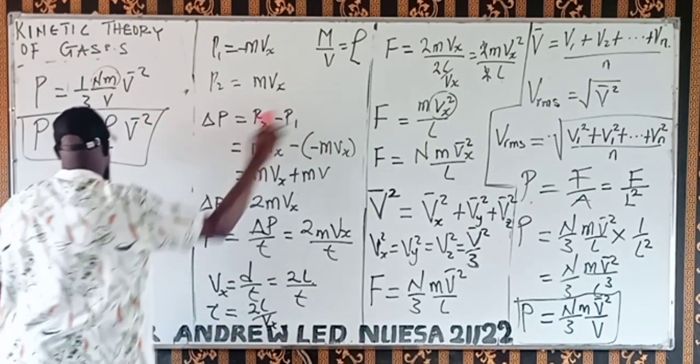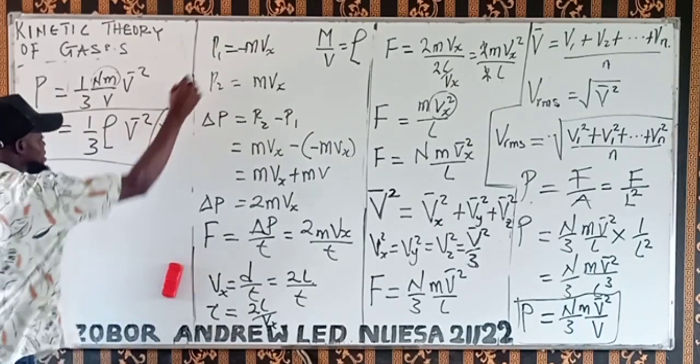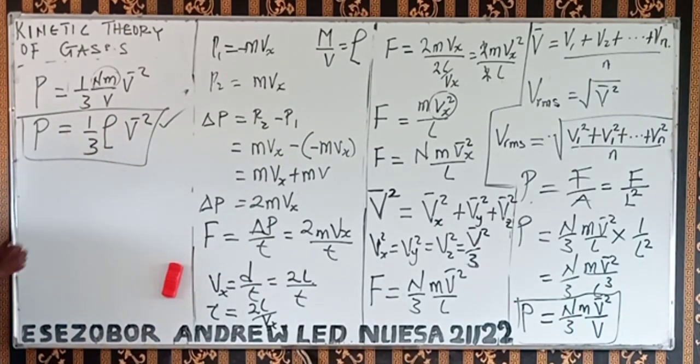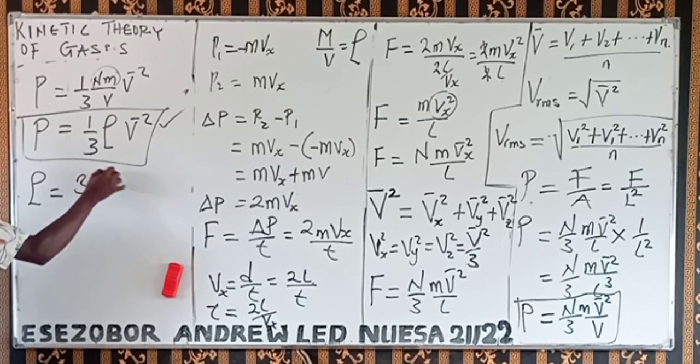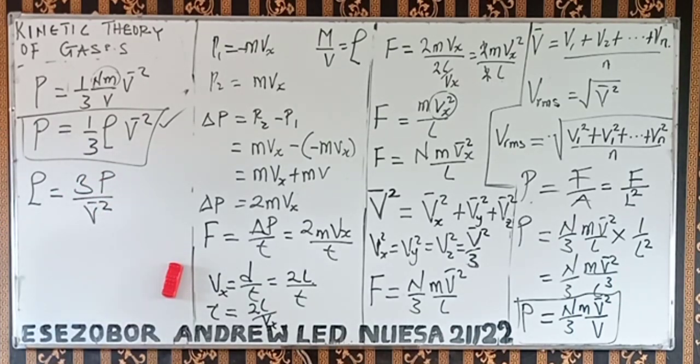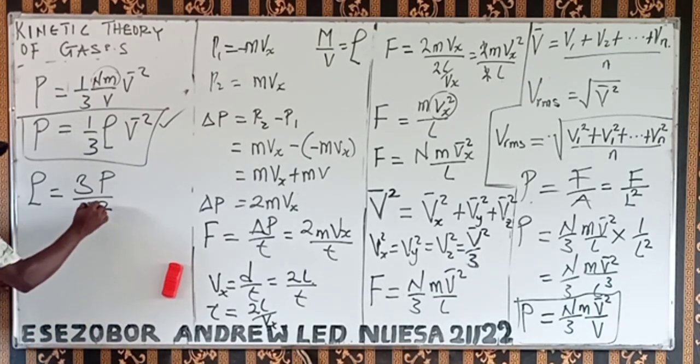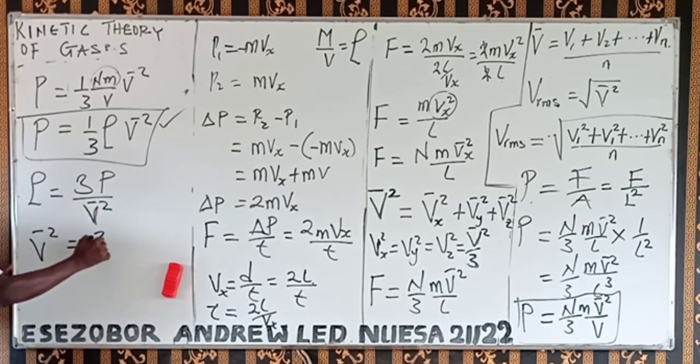Now take note of this, very, very important. What if I want to make density the subject of the formula? Then the density will be 3 times P, the pressure, divided by v bar squared, the mean squared velocity. And if I want to make the mean squared velocity the subject, the mean squared velocity will be 3P over the density.